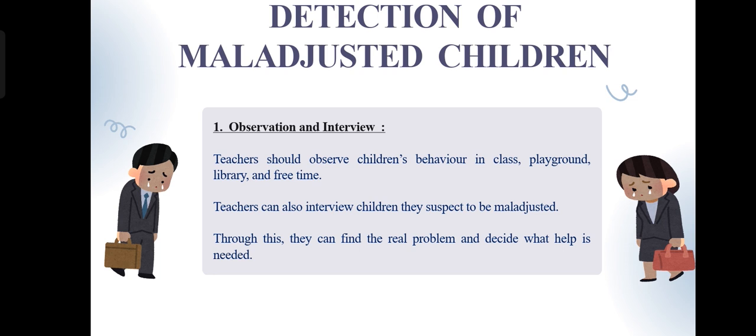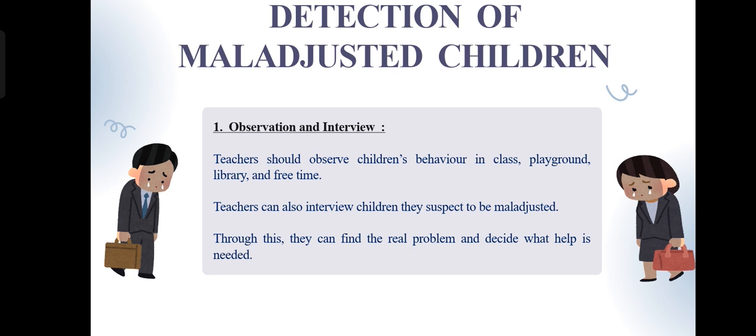Observation means carefully watching a child's behavior in natural settings like classroom, playground, or during group activities to notice any signs of maladjustment. It helps teachers see how the child behaves with friends, responds to rules, and handles emotions. Sometimes, what children cannot express through words, they show through actions.